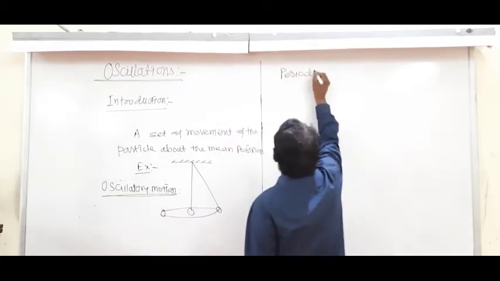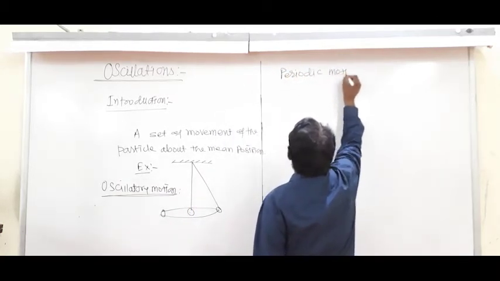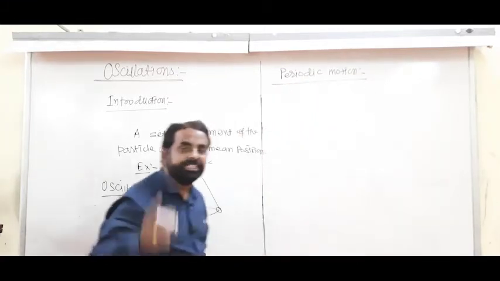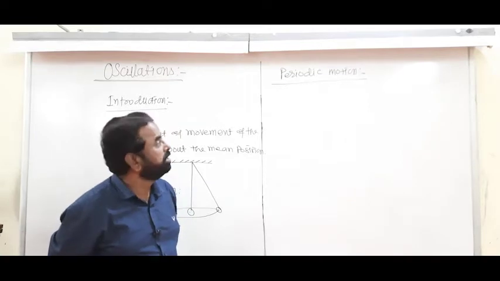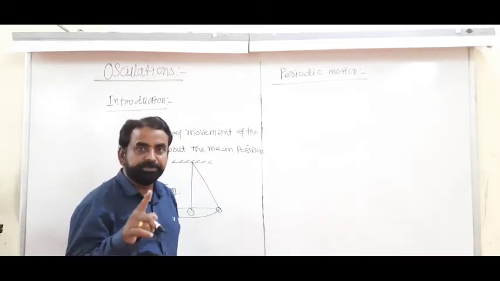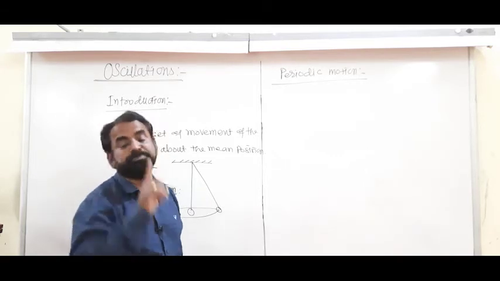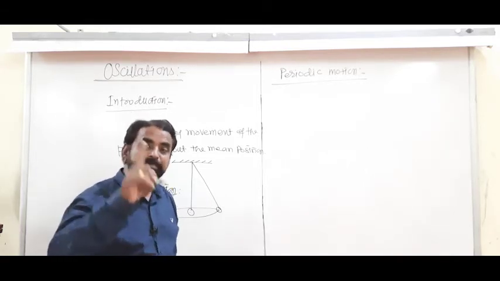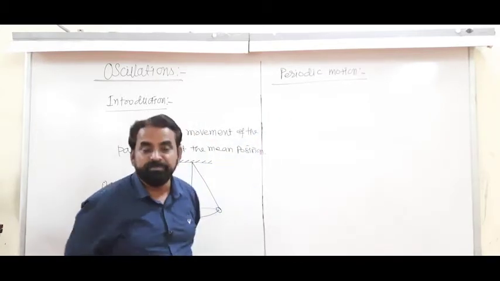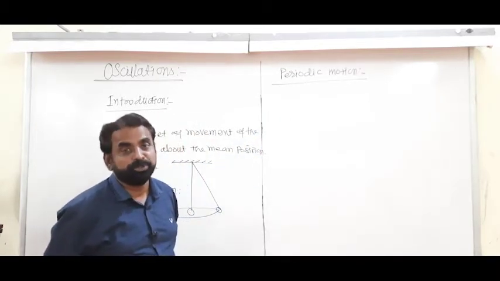Then the next term: what is periodic motion? Let us tell me, what is periodic motion? And is oscillatory motion periodic? The word periodic relates to time. A motion in which the same motion is repeated again and again after equal intervals of time is called periodic motion.